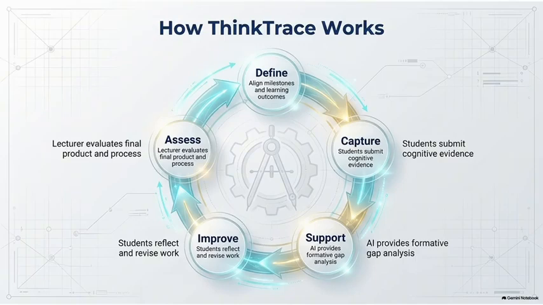ThinkTrace operates as a continuous 5-stage cycle. We begin with define, where lecturers align learning outcomes and milestones. Students then capture cognitive evidence. During support, AI provides formative gap analysis. Students improve by reflecting and revising their work. Finally, during assess, the lecturer evaluates both the process evidence and the final product. Assessment therefore becomes part of a continuous learning and improvement cycle.